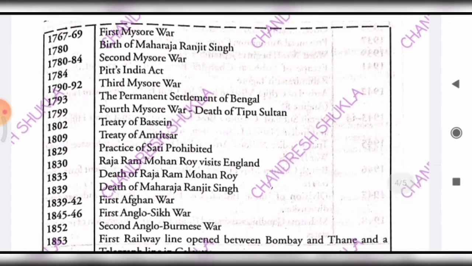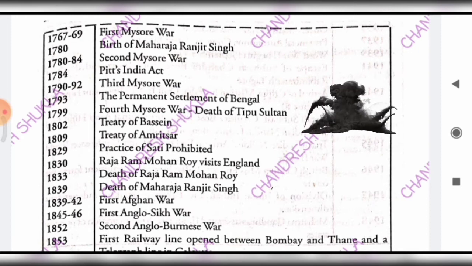And then in 1767 to 1769, the first Mysore War. And in 1780, birth of Maharaja Ranjit Singh took place. And in 1780, the second Mysore War. 1784, Pitt's India Act. And 1790, the third Mysore War. And 1793, the Permanent Settlement of Bengal was introduced. And in 1799, the fourth Mysore War and the death of Tipu Sultan took place.